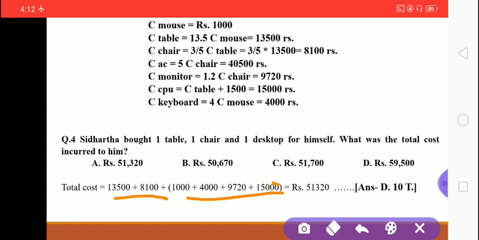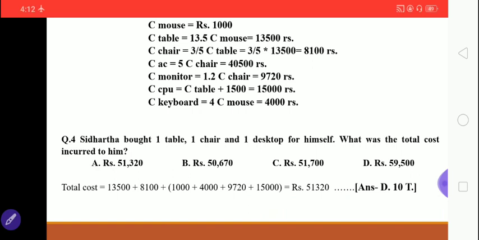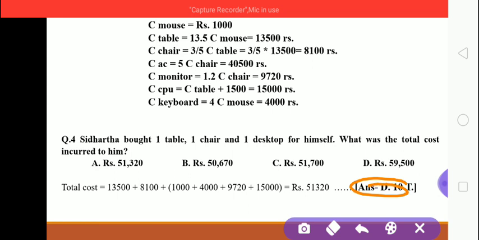The desktop includes these four things. You have to add these four things also, so that you will get the answer as 51,320. So I think option 1 is correct here, not this D, this is by mistake. Option 1, A, will be correct for this.